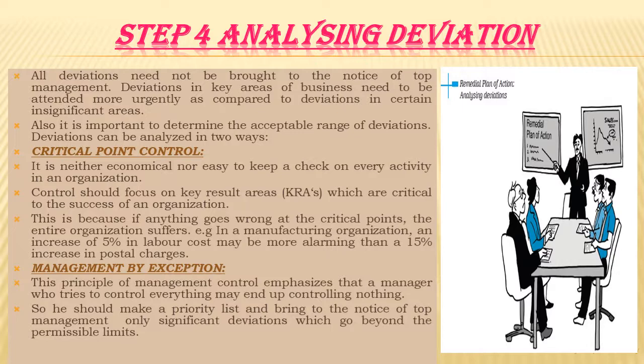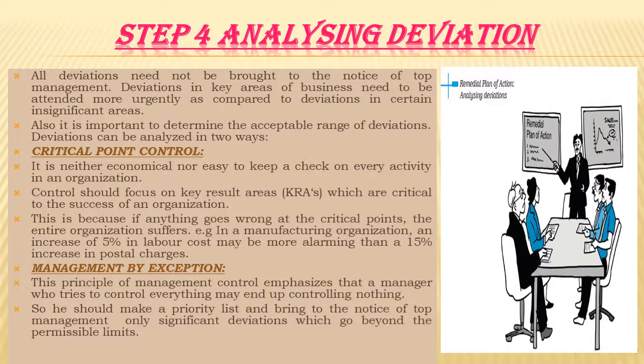While analyzing deviation, it is important to determine the acceptable or permissible range of deviation and the key result areas, that is, how much deviation is permitted, how much deviation is acceptable, and the key result areas. Minor deviation should be ignored. Deviations which are beyond the permissible limit or the acceptable range should be reported to the management. Therefore, in this regard, managers use two important techniques, that is critical point control and management by exception.